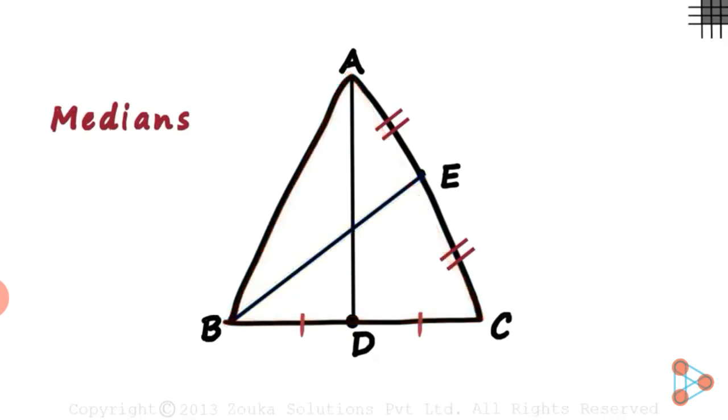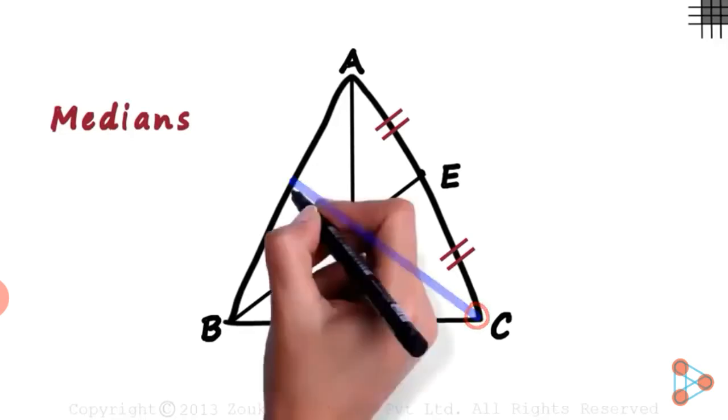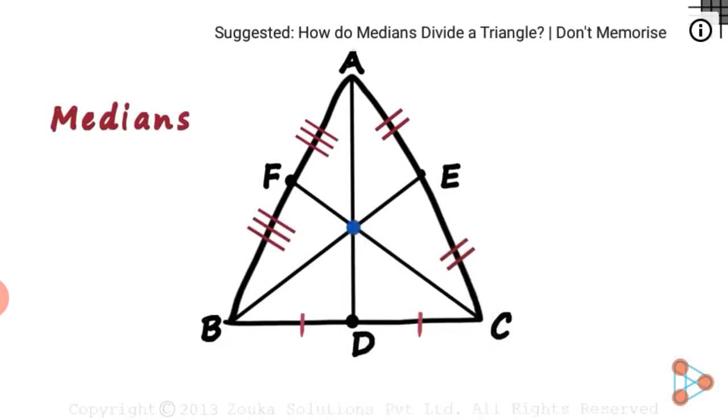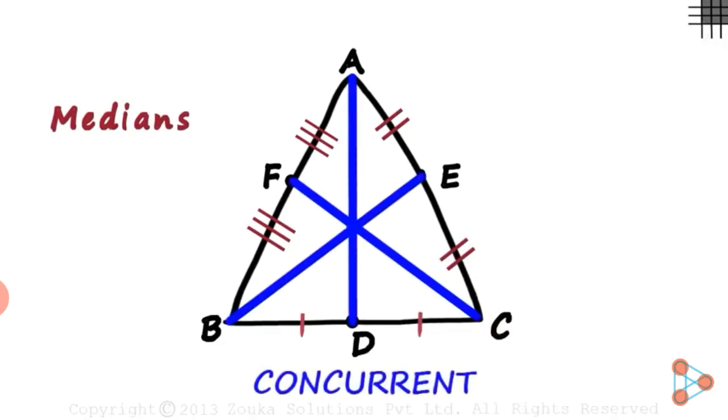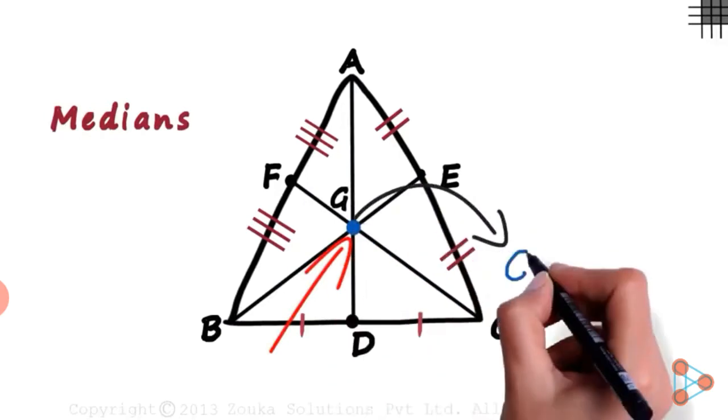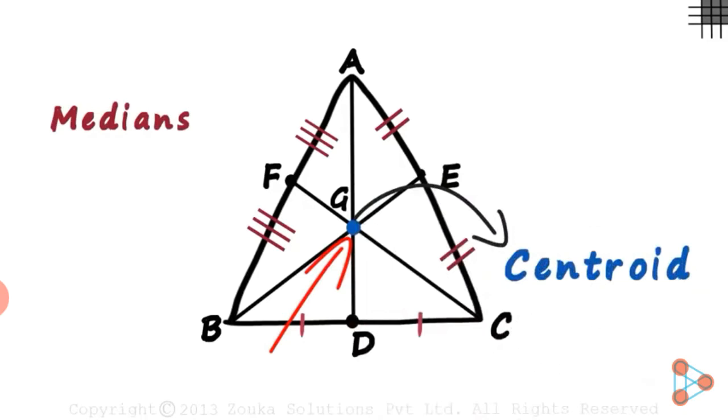Now we have to see if the median from the point C passes through this point. So if F is the midpoint of AB, the segment CF is the last median of this triangle. And we can see that it passes through that point. We can say that all the medians are concurrent. They meet at one single point. Let's say they meet at point G. And this point where all the medians of a triangle meet is called the centroid, one of the centers of a triangle.